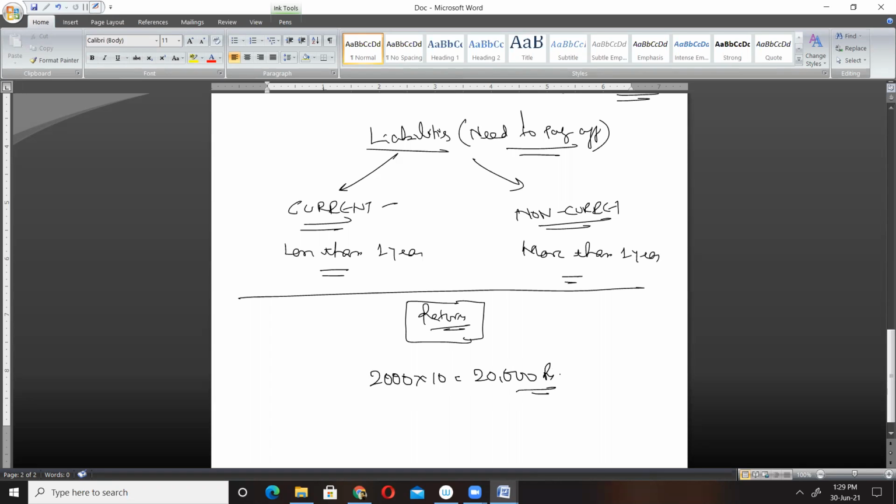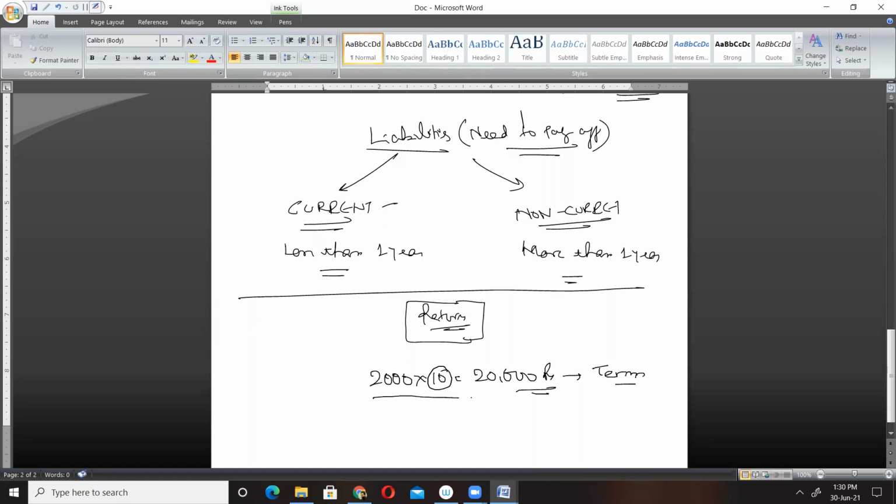This is a long-term investment, because the value of this share will not increase overnight. I have to wait for more than, say, 3 to 4 years, or if it's a newly started startup, it might take 10 to 20 years also.